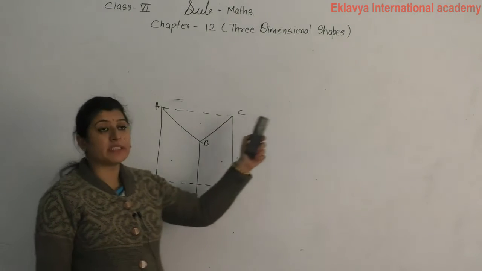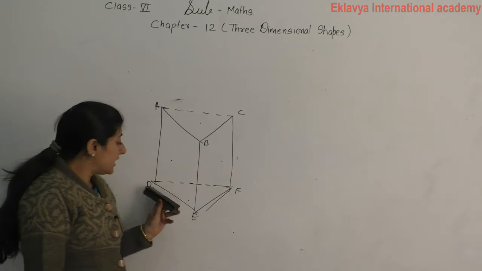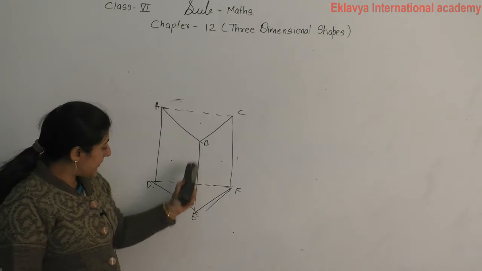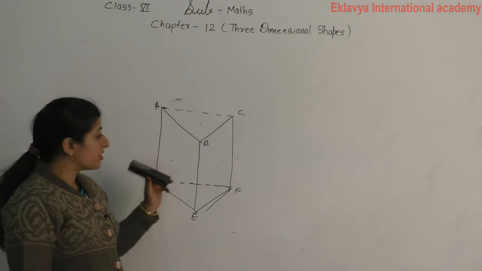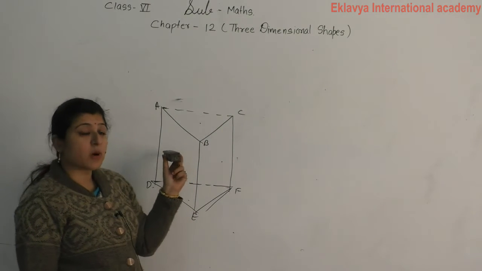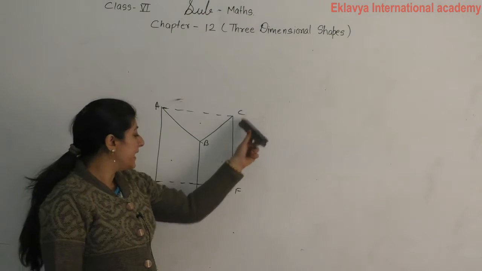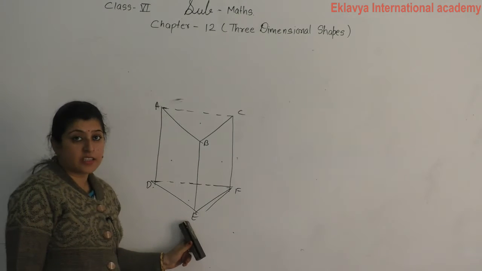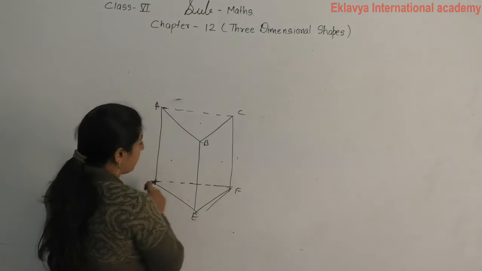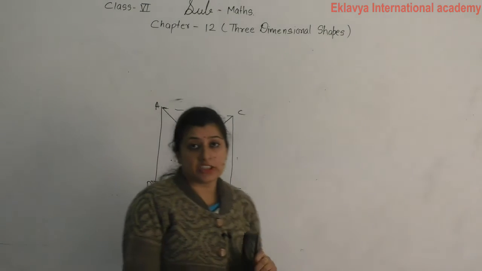First face is A, B, C in triangular shape, D, E, F in triangular shape, then A, B, E, D in rectangular shape, B, C, F, E not a rectangle, we can say quadrilateral or parallelogram, and the backside A, C, F, D is also a quadrilateral.